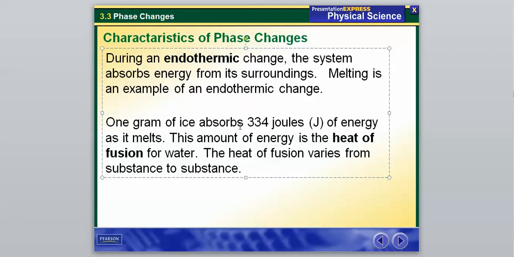And then we have a specific term for how much energy it can absorb. It says 1 gram of ice absorbs about 334 joules of energy as it melts. This amount of energy is the heat of fusion for water, and the heat of fusion varies from substance to substance. So during an endothermic change, it absorbs energy, and how much energy it absorbs is known as the heat of fusion, which is different for each substance.